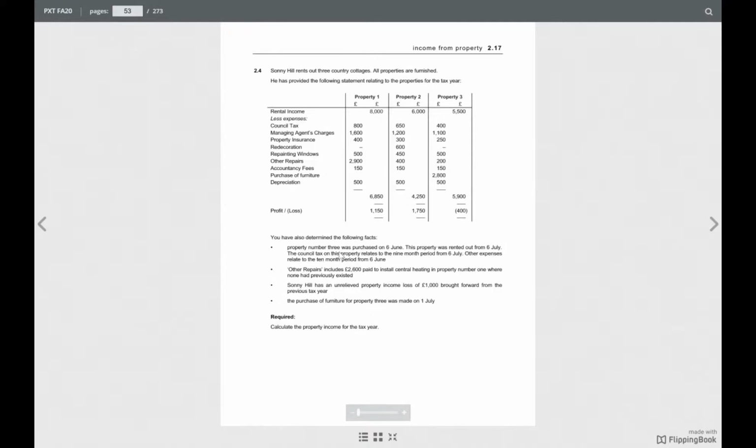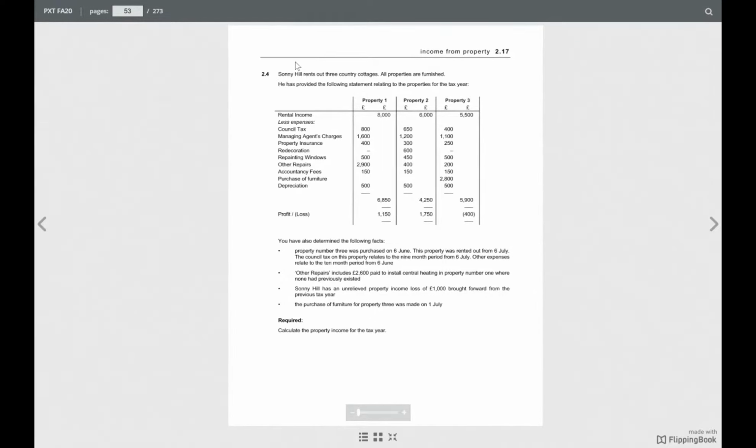So there are some notes over there. You have also determined the following facts. Property number 3 was purchased on 6th June. This property was rented out from 6th July. The council tax on this property relates to the 9 month period from 6th July. Other expenses relate to the 10-month period from 6th June.